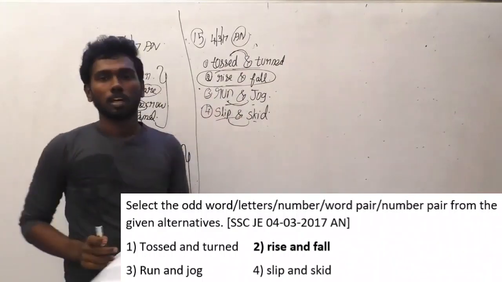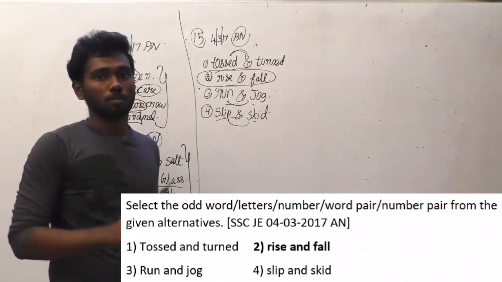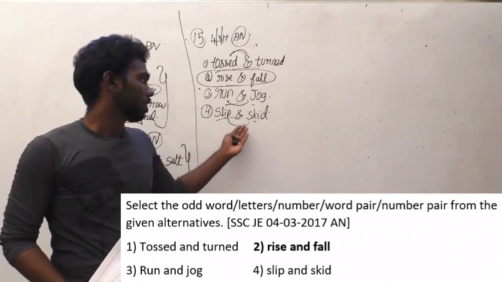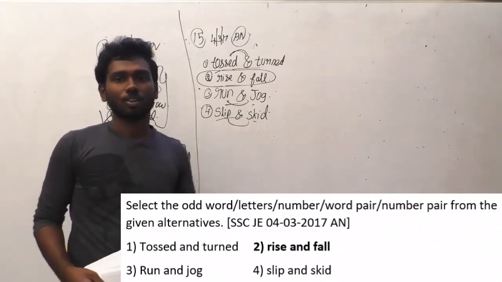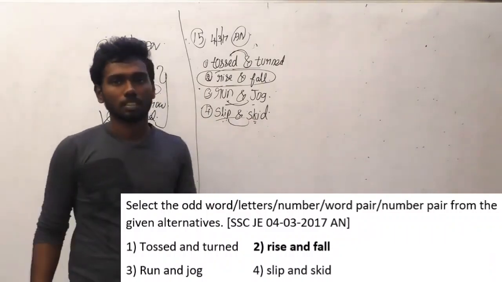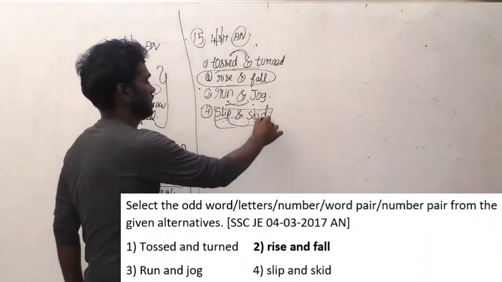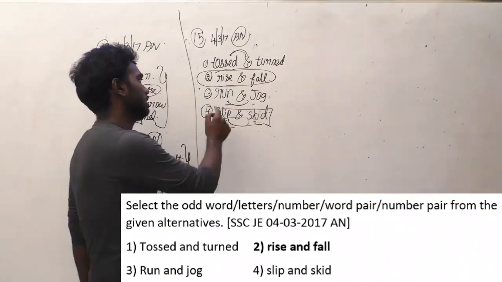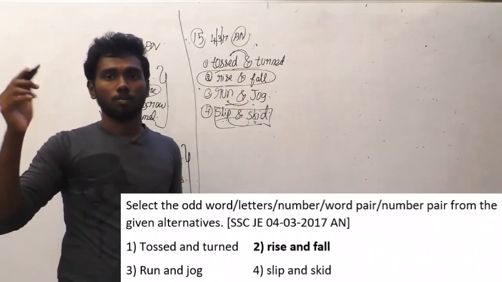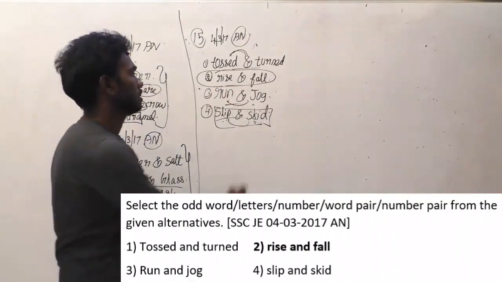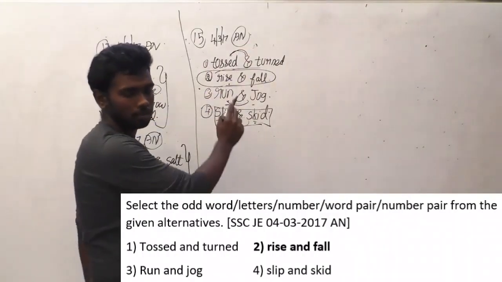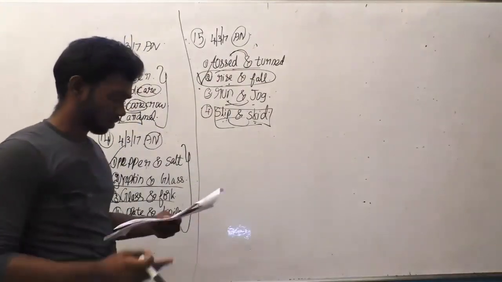Run and jog is obviously the same thing. You are moving from place to place. That is known as run and jog. Slip and skid, both are the same. You don't need to go to the highway engineering subject for the slip and skid concept, because there is a difference there. Here, in general English, the meaning is obviously the same. Looking at the second one alone, rise and fall is an opposite thing. Rise means up, fall means down. The other options are of the same meaning. So obviously this will be the right answer: the second one, rise and fall.